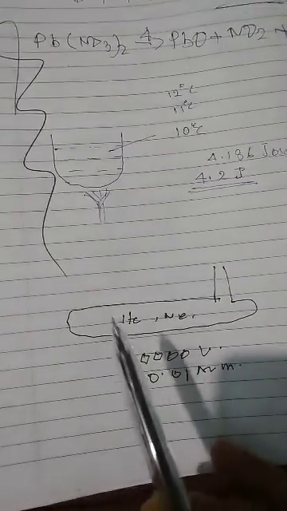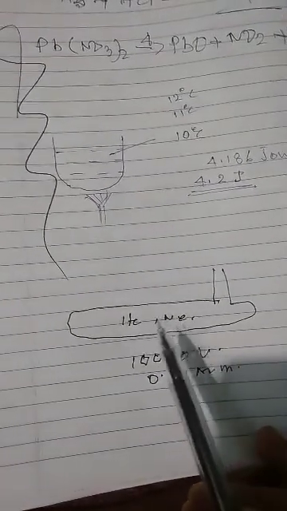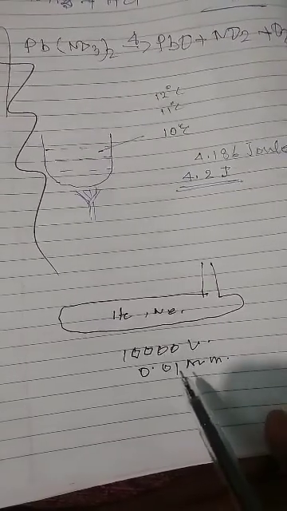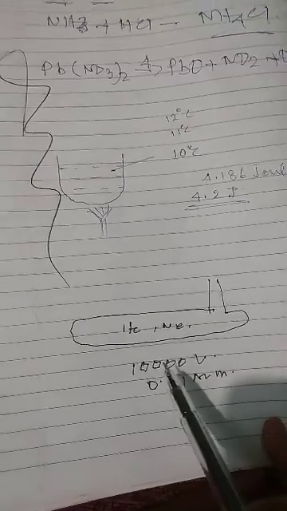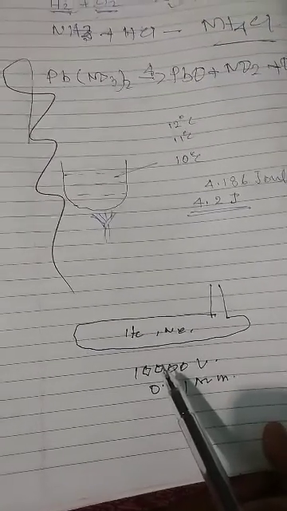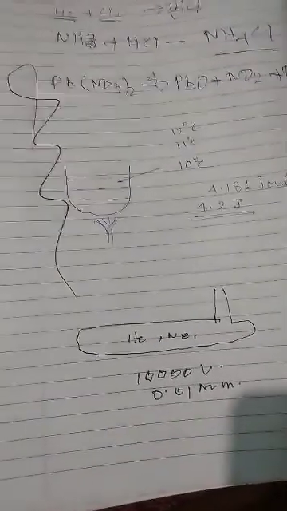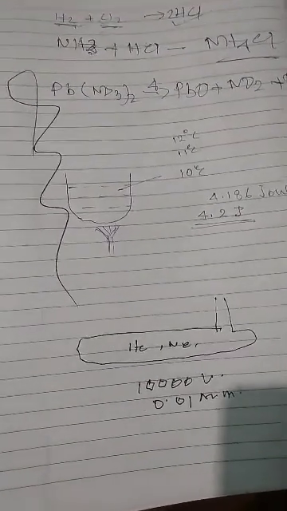But when the gases are filled in the tube at low pressure and a high voltage current is passed, the gaseous particles get ionized and some rays are produced. They are called cathode rays.